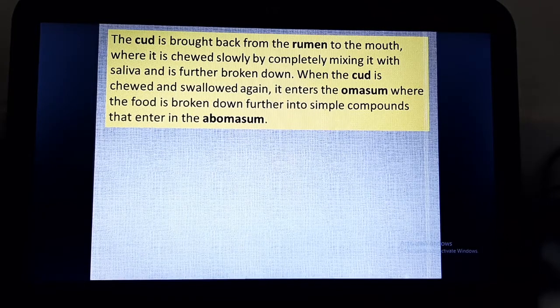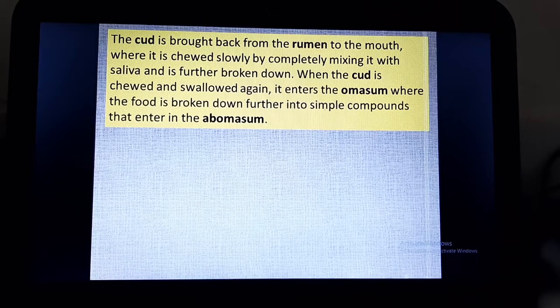So initially what has happened, without chewing or quickly chewing, the food is swallowed and sent to the rumen. After some time, from rumen the food is sent to the mouth again via reticulum. So during this time, in rumen and reticulum, the separation of food into solid and liquid layer has taken place. The solid layer clumps together to form cud, and this cud is then sent to the mouth. In the mouth, the cud is chewed slowly so that saliva is mixed and this digestion process starts.